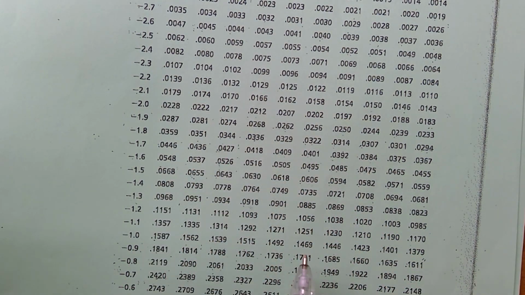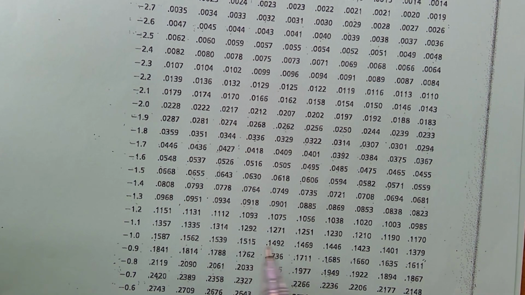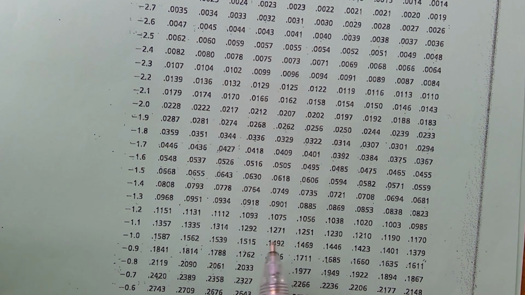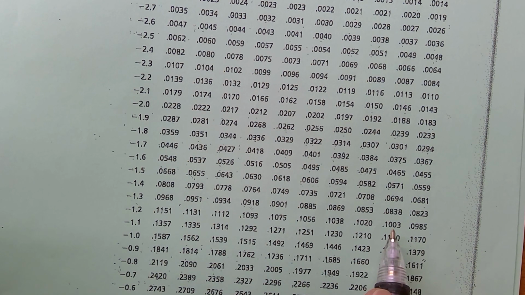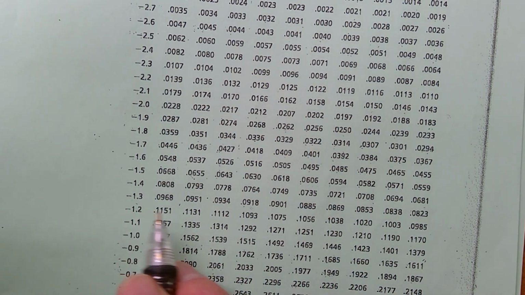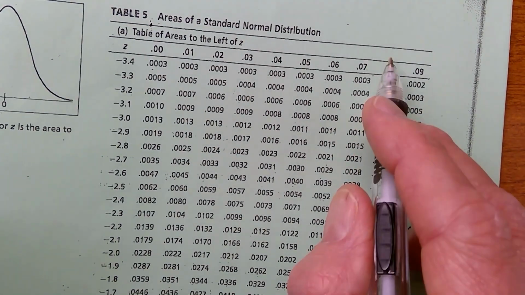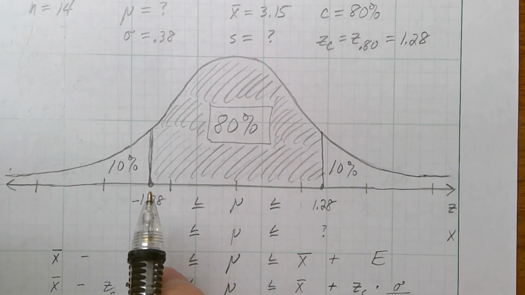Now 10% is 0.10. I got a lot of 0.10s, but remember, 10% is 0.10, and then just add a couple more zeros, so 10% is 0.1000. And I'm looking through here, and you hardly ever land right on it. But gosh, that's really, really close right there. 0.1003, that's close enough. So this is an area of 10%. Now what z produced that? -1.2, and then I go up to the top, 8. Negative 1.28.